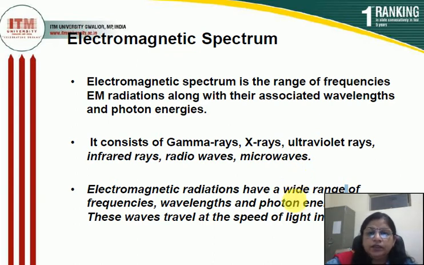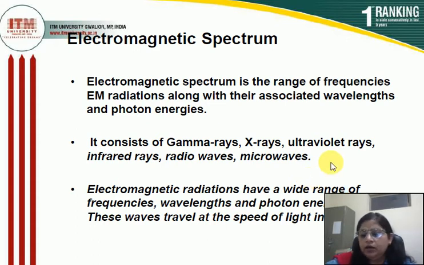All these radiations have a wide range of frequencies, wavelength and photon energy, and all these radiations travel at the speed of light, that is 3 into 10 to the power 8 meter per second. Means all these radiations, gamma rays, X-rays, ultraviolet rays, infrared, radio waves, microwave, all have different frequencies, different wavelength and different energy, but the energy is fixed. Therefore, the energy of the photon is quantized in nature.